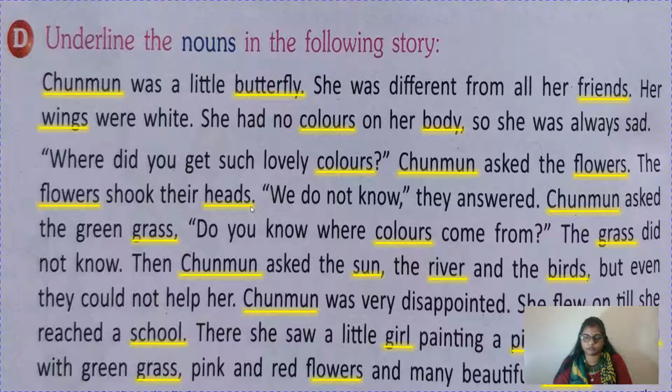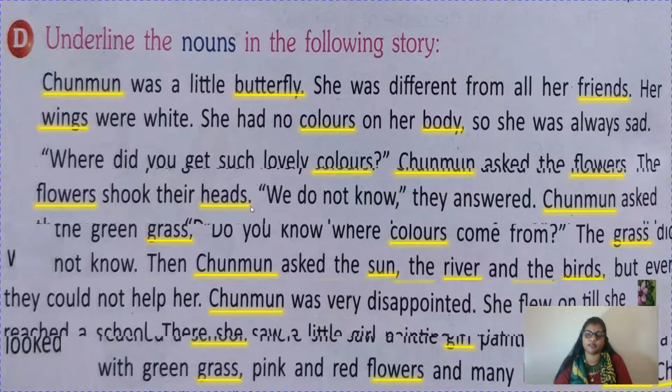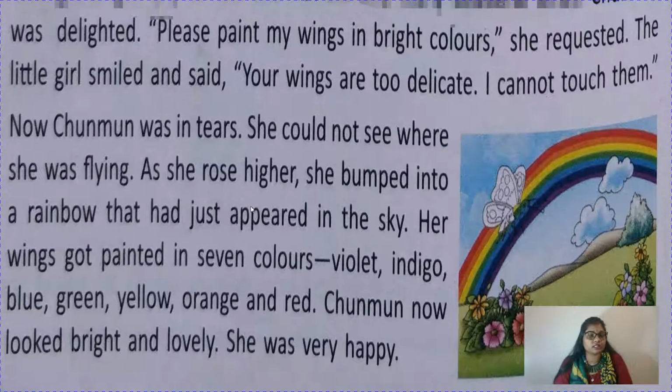And birds, okay, underline birds. Now again, Chunmun, you will underline. Chunmun was delighted. She was happy. Please paint my wings in bright colors. Underline wings and colors. She requested. The little girl smiled and said, your wings are too delicate. I cannot touch them. So please underline girl and wings. Now Chunmun was in tears. Underline Chunmun and tears.